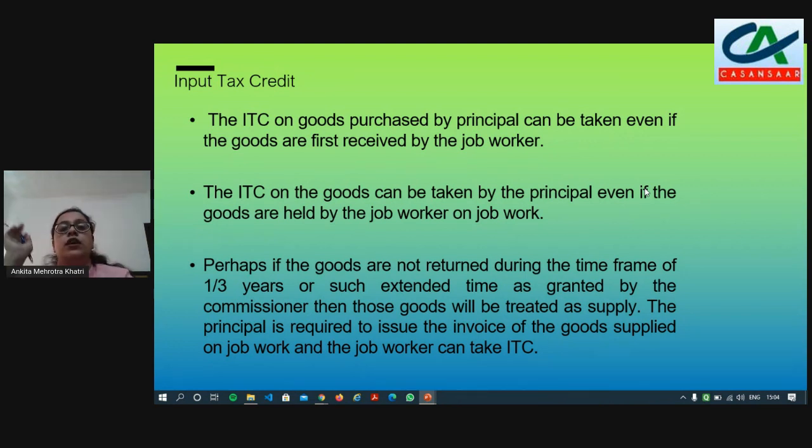If the job worker uses his own goods, purchased in his name previously, then we can take up the first case which I have told you. The job worker will issue the invoice for those goods used for the principal in the name of the principal. I think you have got your solution.